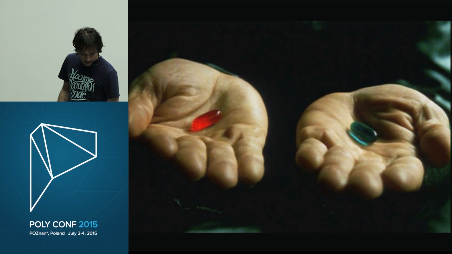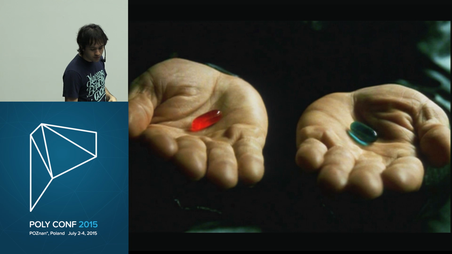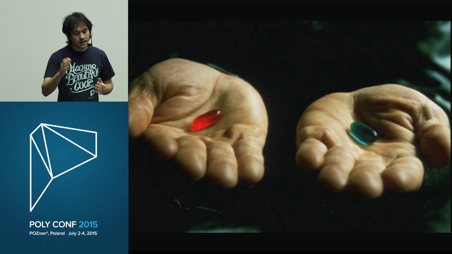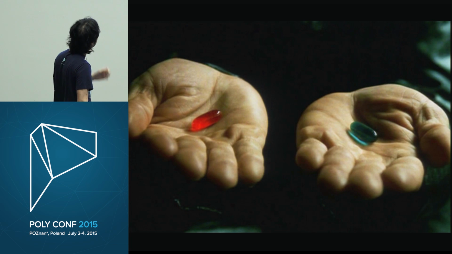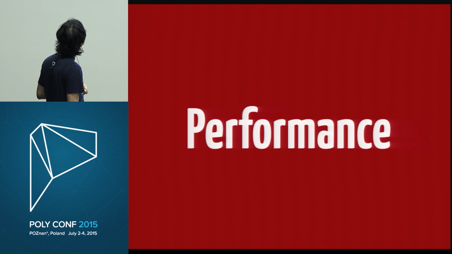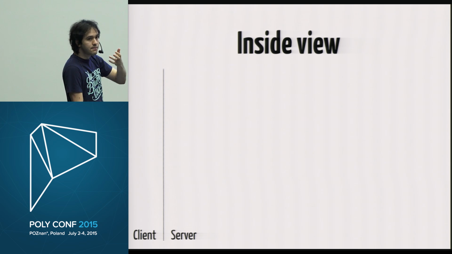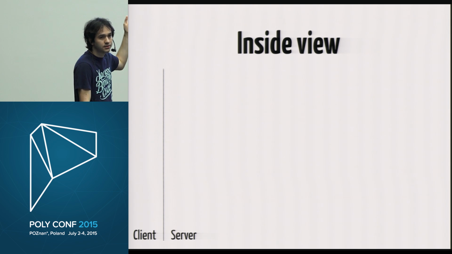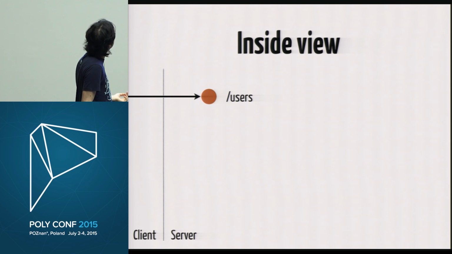So if we're talking about productive, reliable, and fast, I want to start with performance just to get it out there. And in order to understand why we have such good performance, before I show some numbers, I want to go back to the inside view very quickly. So here we have the client, right? And we said every time the client connects to the server, we have a process. That was the case for channels, and it's the same for handling regular HTTP requests. So every time there is a new connection, we're just spawning different processes.